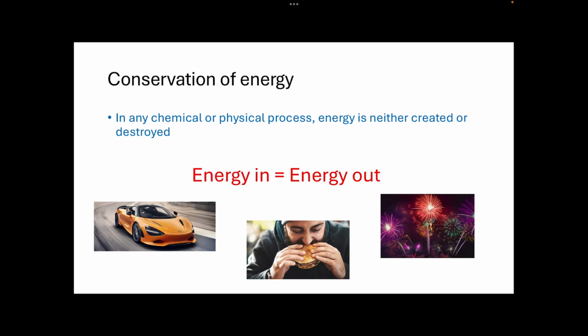So for example, if we put gas into a car, we then are able to drive it, right? And we get that out again. We use food to fuel our cells, right? So ATP provides the source of energy for our cells to actually do work and support our body. Then even like fireworks, right? So the energy is stored in the fireworks. We release it when we ignite them. When we ignite the fireworks, they explode. We get the explosion back out again, the energy back out again.